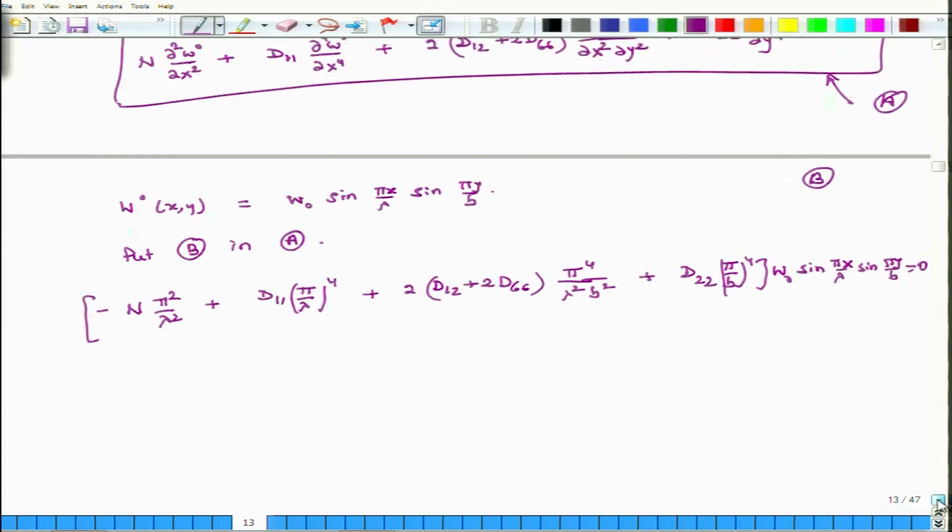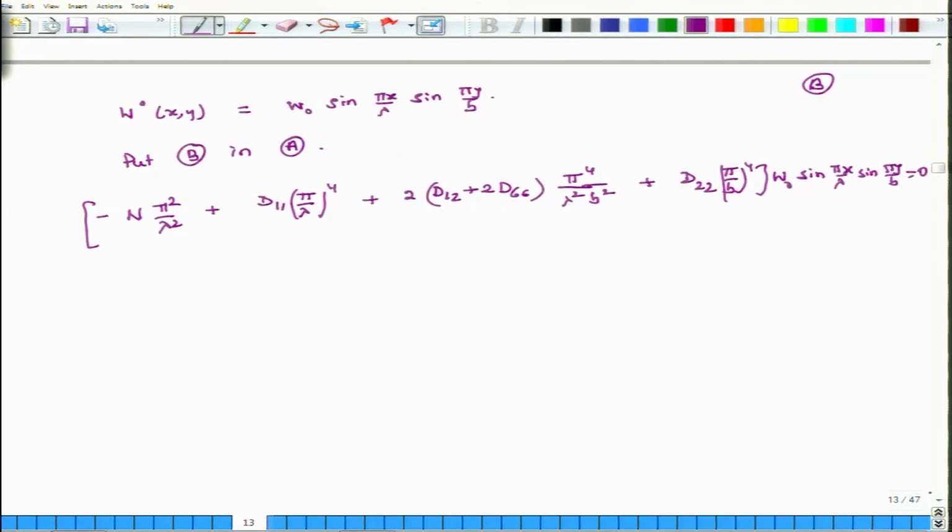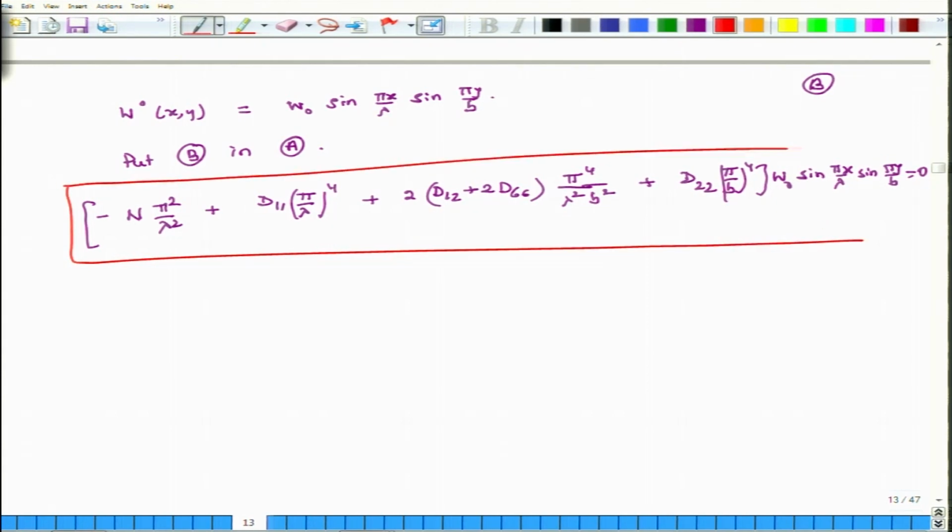So, this is the equation we are getting from the PDE, the partial differential equation. So, this equation should be valid at all times, for all values of x and for all values of y.